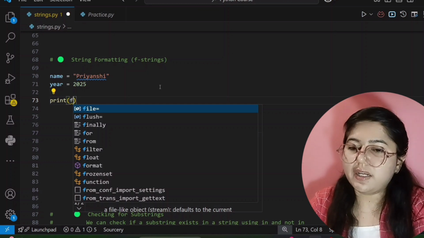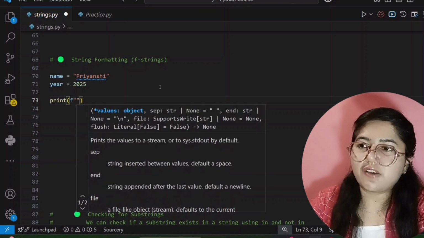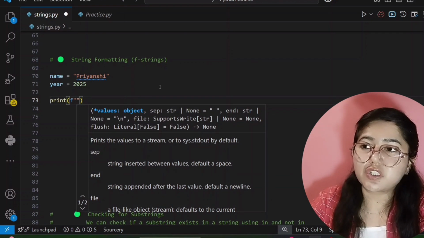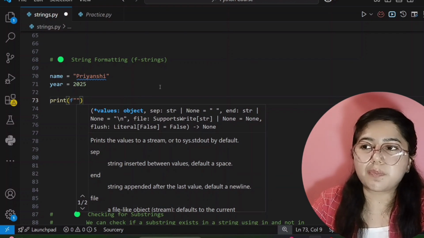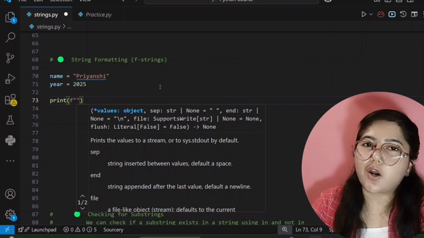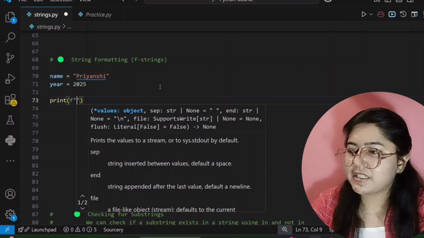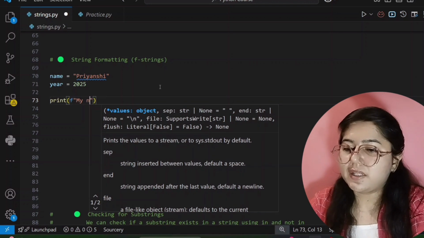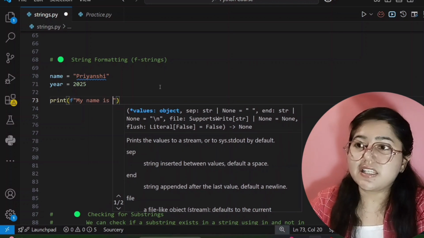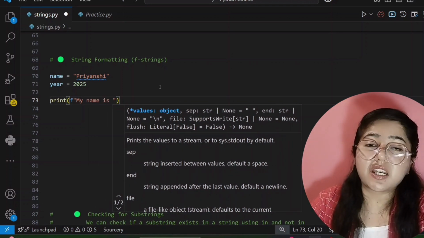Okay, so for that, after F, I am writing double inverted commas, and inside this you have to write your simple text and the variable whose data you want to print as output. So for that I am writing here: My name is. See here, this is our simple text. My name is, it will print as it is as output.